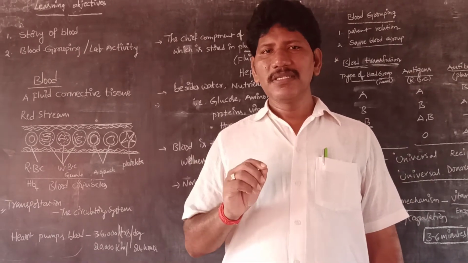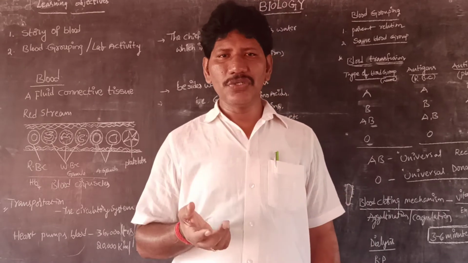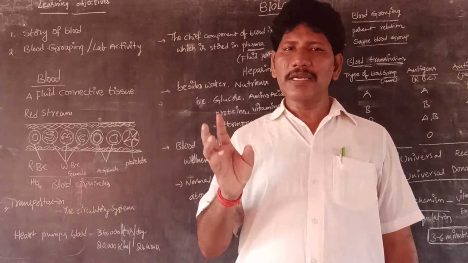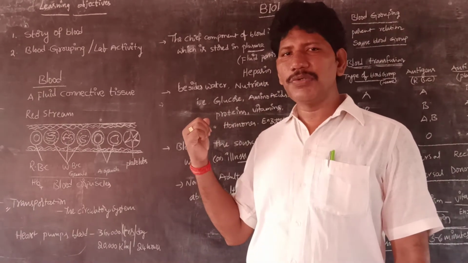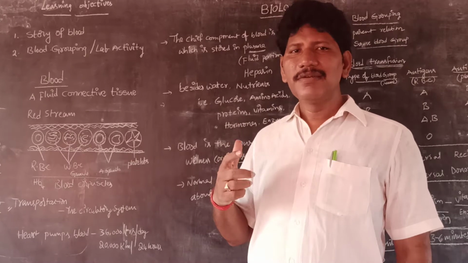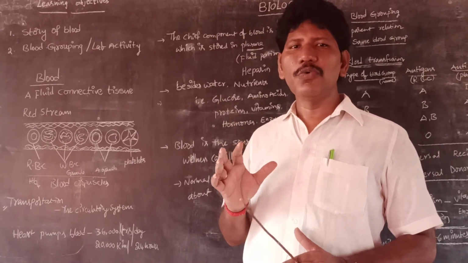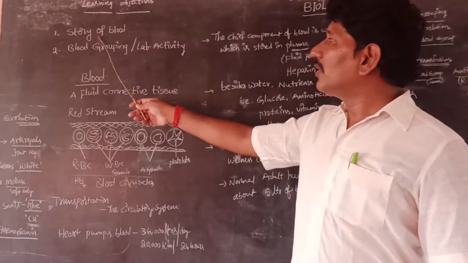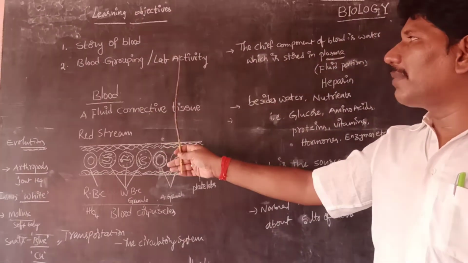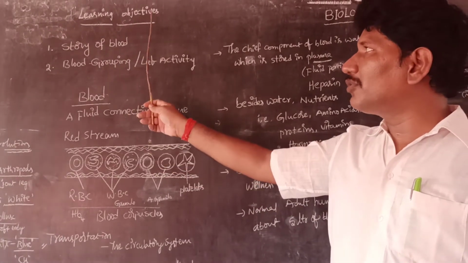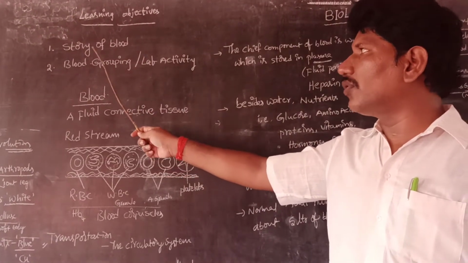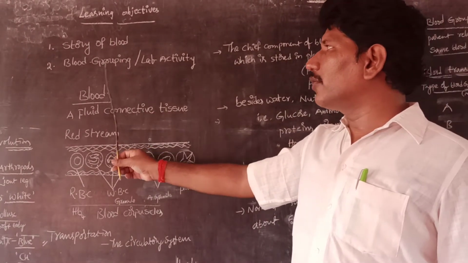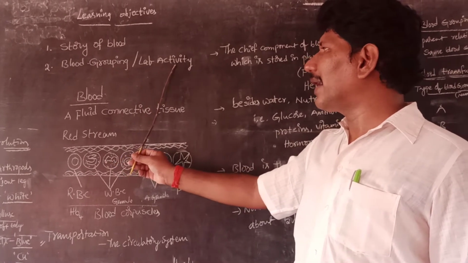In the previous videos we already discussed epithelial tissue and connective tissue. Apart from connective tissue, today we are going to discuss exclusively only the blood. Our learning objectives in this video are exclusively 2 points: the story of blood and blood grouping with a lab activity.